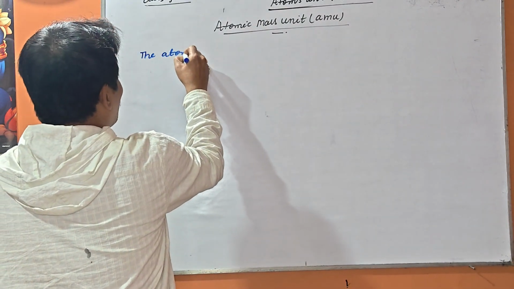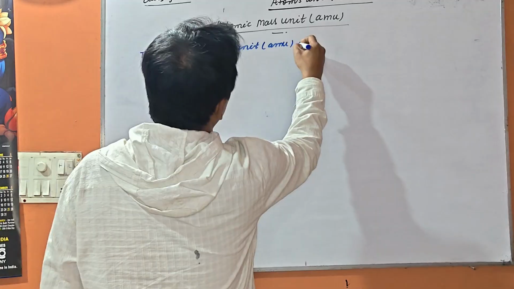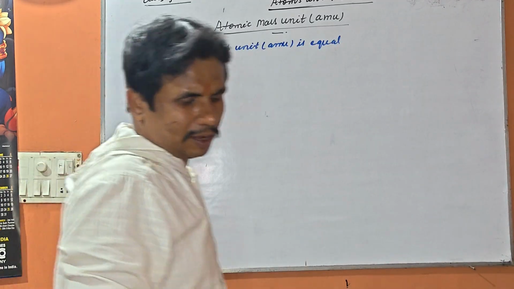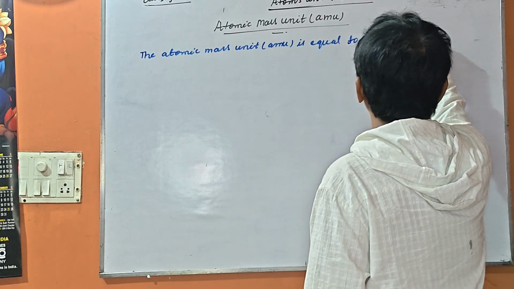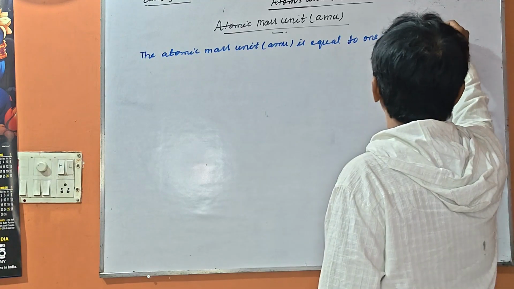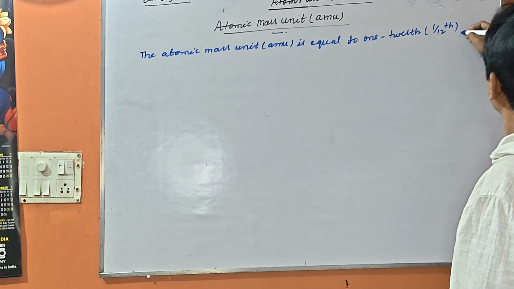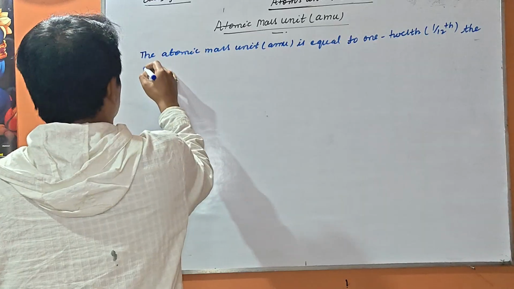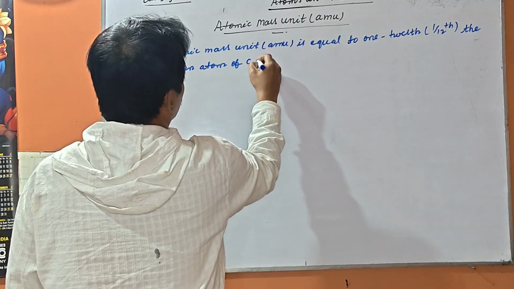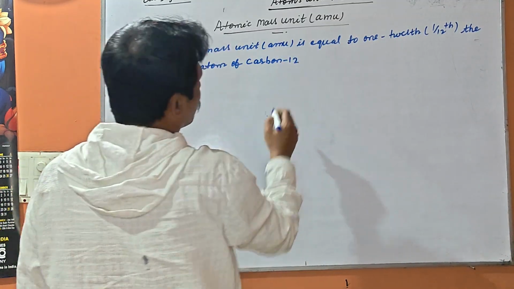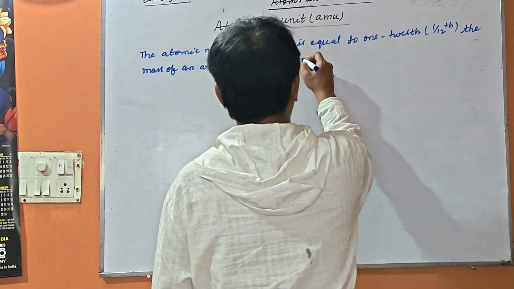The atomic mass unit AMU is equal to 1/12 the mass of an atom of carbon 12 isotope.